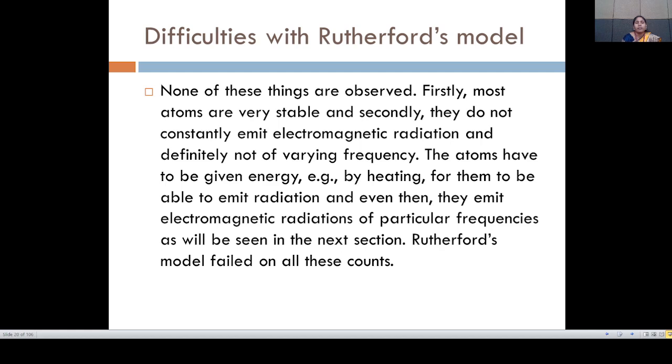And definitely not of varying frequency. The atoms have to be given energy, for example by heating, for them to be able to emit radiation, and even then they emit electromagnetic radiation of particular frequency, as will be seen in the next section, Rutherford model, on all of these counts.